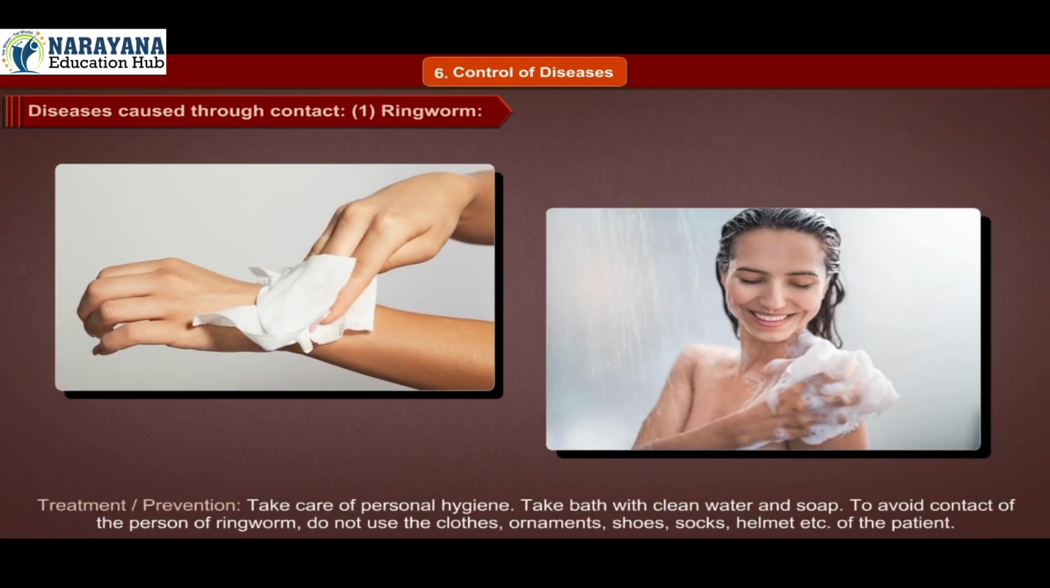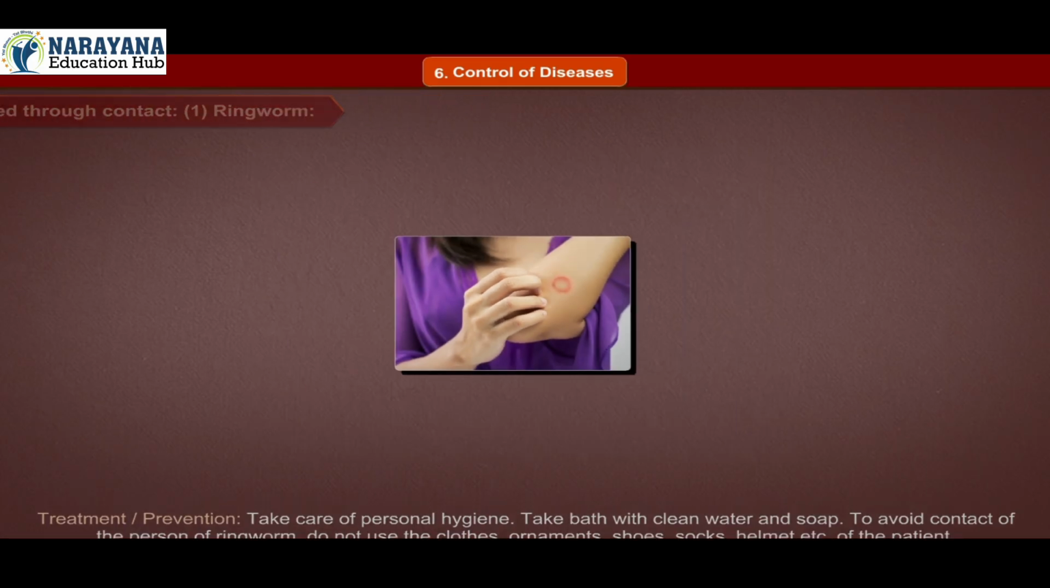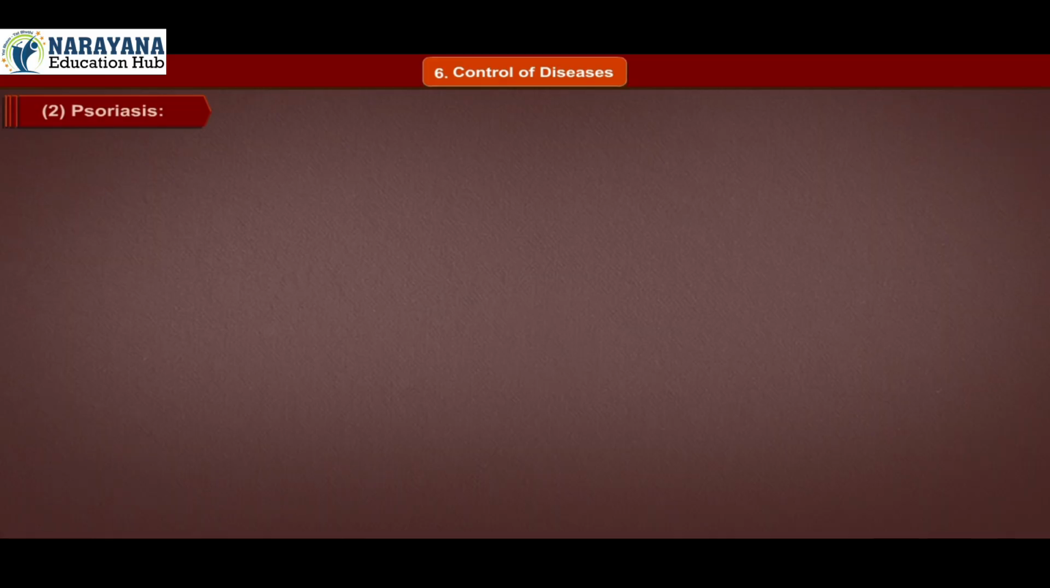Treatment or prevention. Take care of personal hygiene. Take a bath with clean water and soap, and avoid contact with a person who has ringworm. Do not use the clothes, ornaments, shoes, socks, helmet, etc. of the patient.